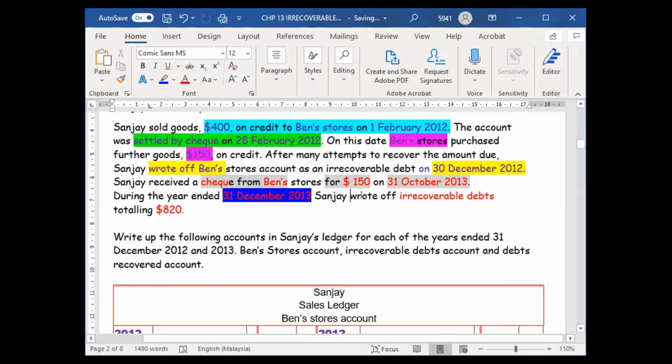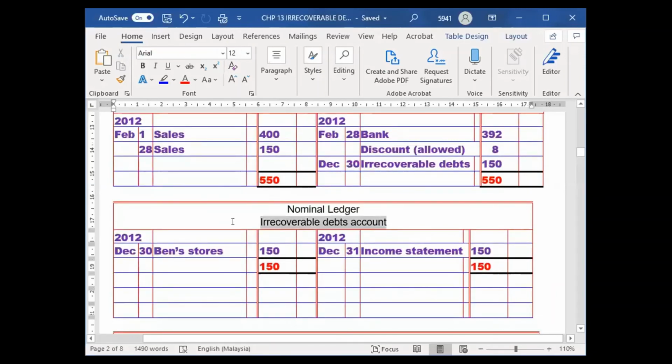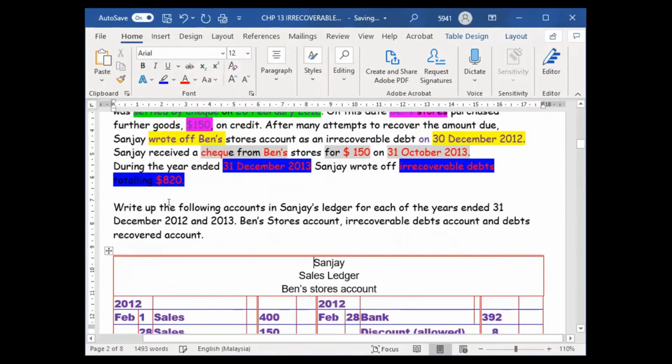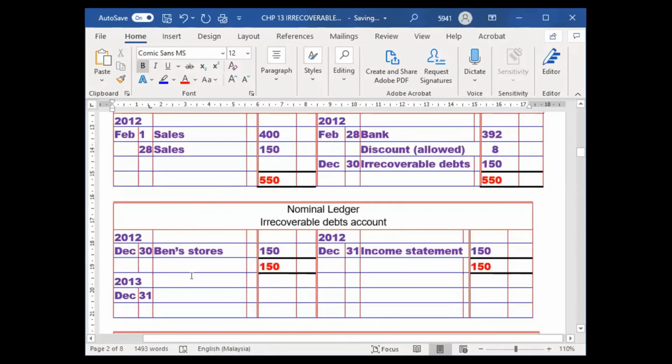Sanjay wrote off irrecoverable debt of 820. So we cannot collect 820. So this is irrecoverable debt. So I go to my irrecoverable debt, will be in a debit side. The year will be 2013. Will be debit side December 31st, because the guy said 31st December 2013. How much? 820.